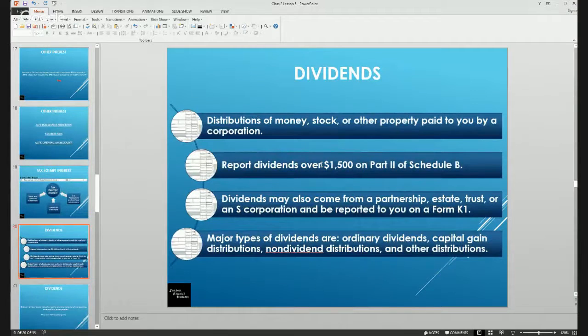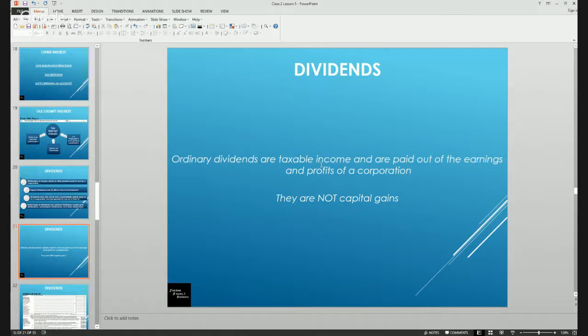Now we're going to switch to dividends. Dividends include distributions of money, stock, and other property paid to you by a corporation. You would report dividends over $1,500 on Part 2 of Schedule B. Dividends may also come from a partnership, an estate, a trust, or an S Corp, and in those cases, it would be reported to you on a Form K-1. Major types of dividends are ordinary dividends, capital gain distributions, non-dividend distributions, and something that we just call collectively other distributions. Ordinary dividends are taxable income and are paid out of the earnings and profits of a corporation. They are not capital gains.